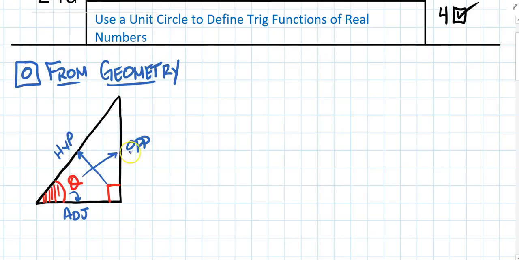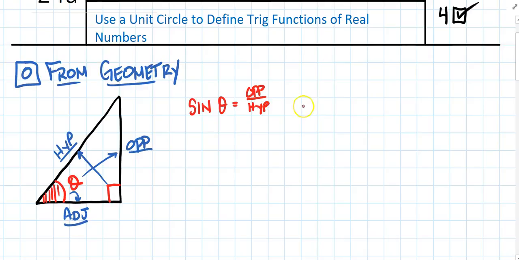So we have these 3 names for the sides of a triangle, and we use these sides to talk about trig functions, because trig functions are nothing more than ratios. I'm going to remind you of the 3 trig functions that you learned in geometry, hopefully. The sine of angle theta is defined as the opposite over the hypotenuse. It is the opposite side over the hypotenuse side.